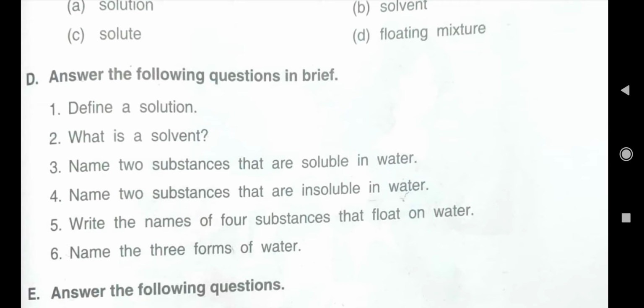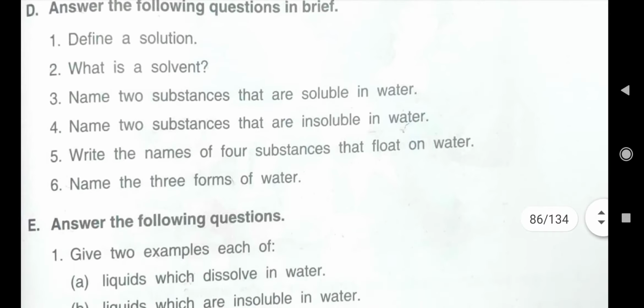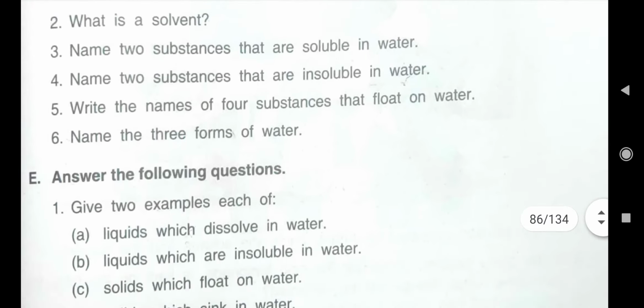Solid, liquid and gas. In solid form, water is present in the form of ice. In liquid form, it is present in the form of water. And in gaseous form, it is present in the form of vapor. So what will you write?